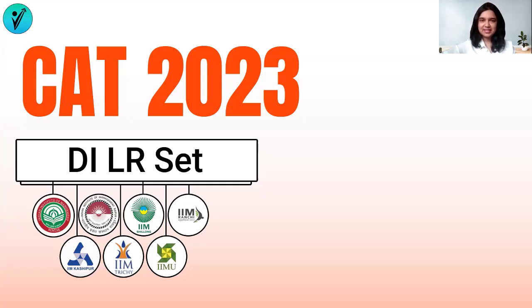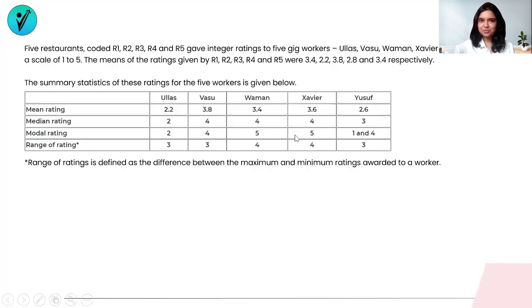Let's get on to the set and see what information is given to us in this set. This set is from CAT 2023, and it is based mostly on the concept of mean, median, and mode. Let's take a look at what the information is from the set.